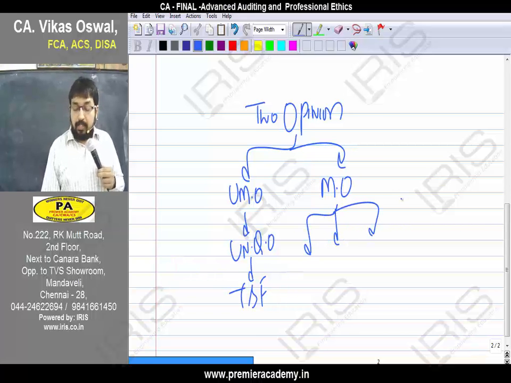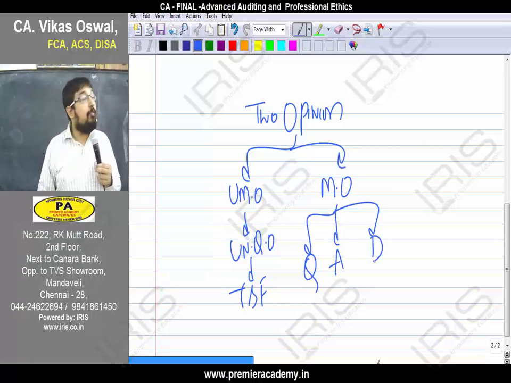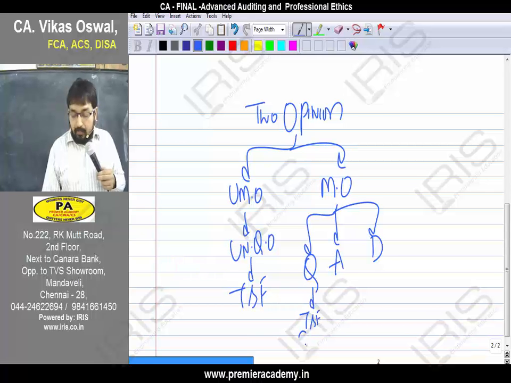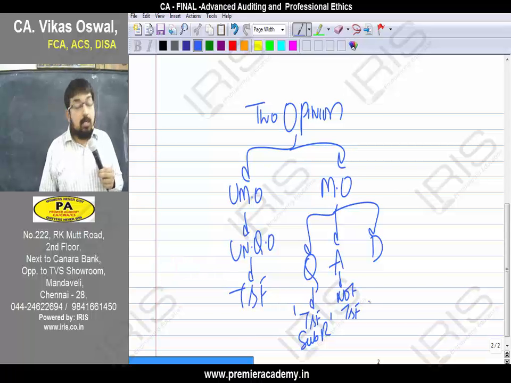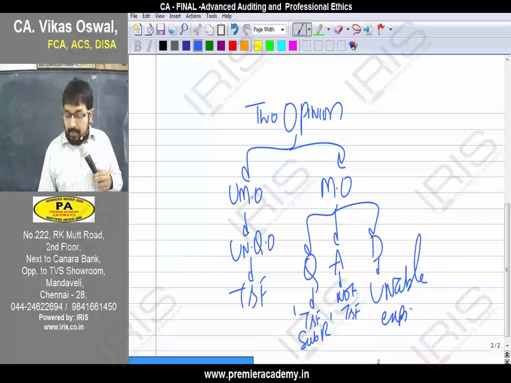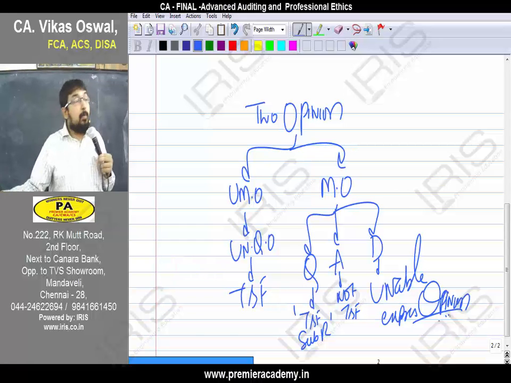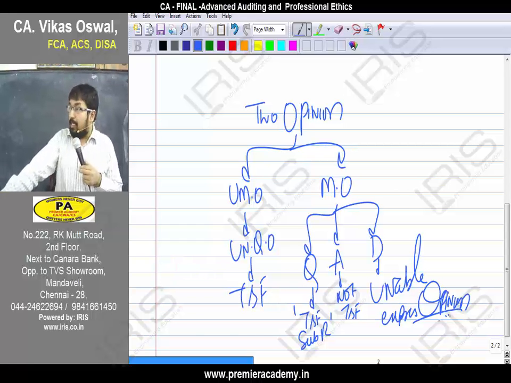Modified opinion is of three types: qualified opinion, adverse opinion, and disclaimer of opinion. Qualified opinion is true and fair subject to reservation. Adverse opinion is not true and fair. Disclaimer means the auditor is unable to express any opinion.